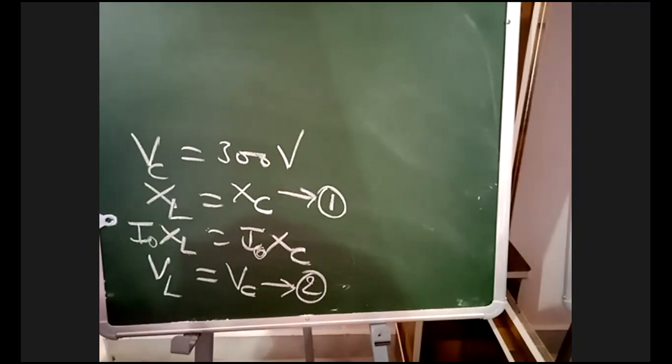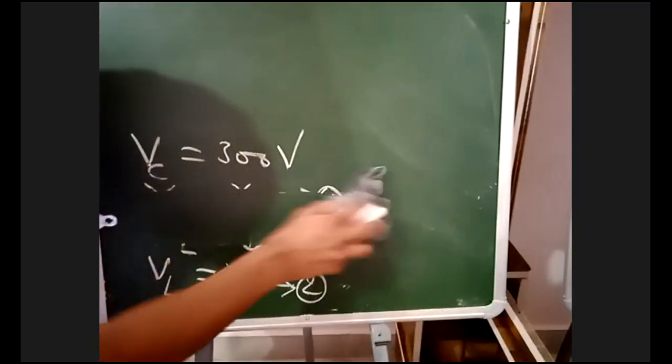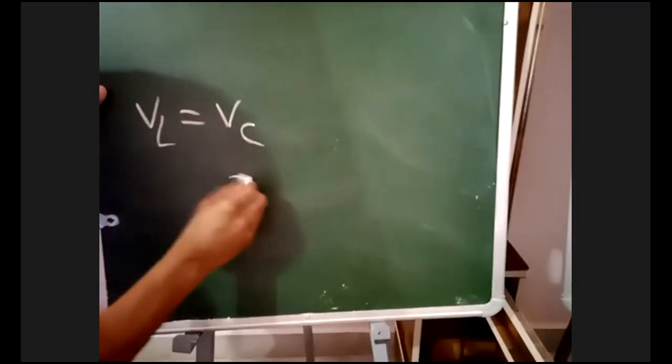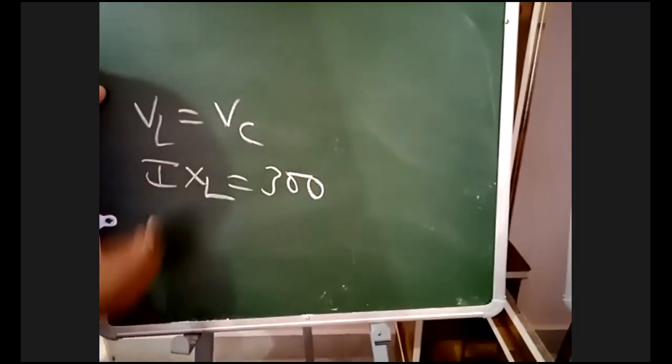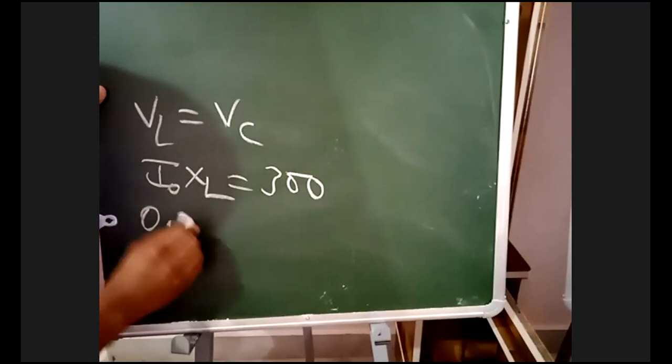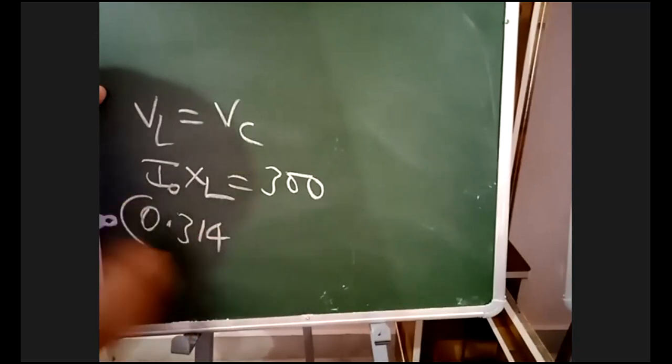VL is equal to VC under resonance, only under resonance, not in series RLC. In series resonance, VL is equal to VC. Now see here, if VL is equal to VC, we know VC is 300. VL is I into XL. I naught into XL, I naught is 0.314.